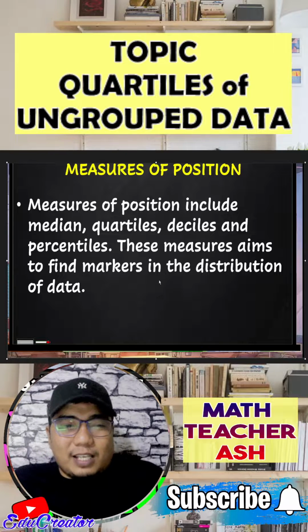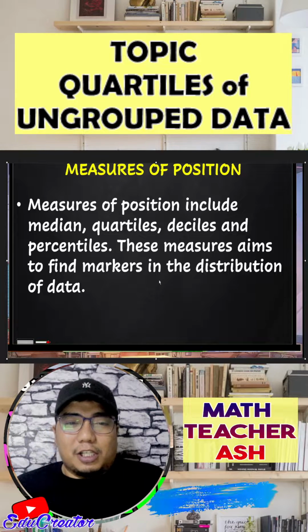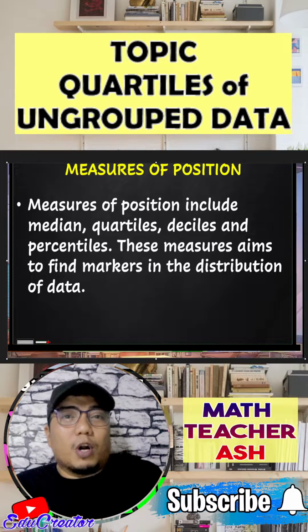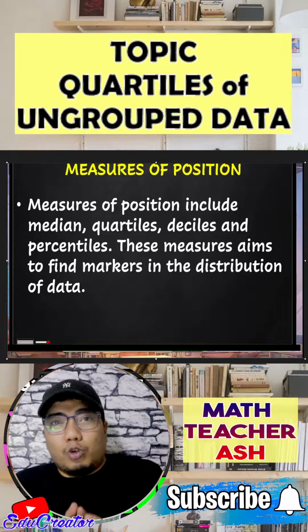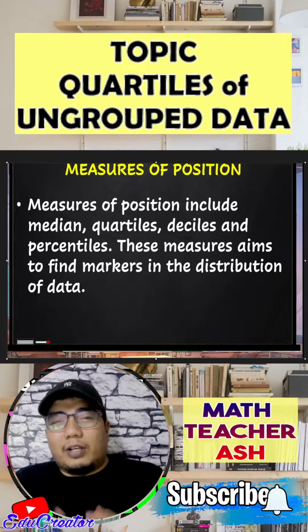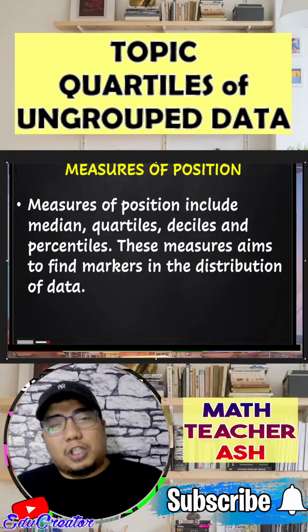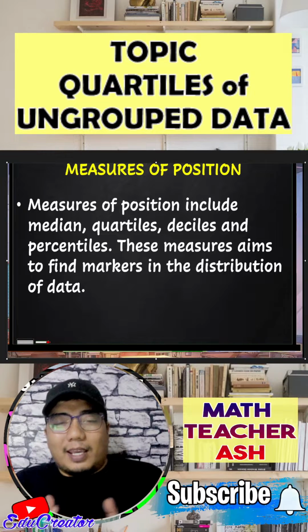Alright. Now, this aims to find the markers in the distribution of data. So basically, if you have a value or a score, and we are trying to know where that score belongs, whether it is in the lower, the upper, or in the middle, by the measures of position, we can know where it belongs.